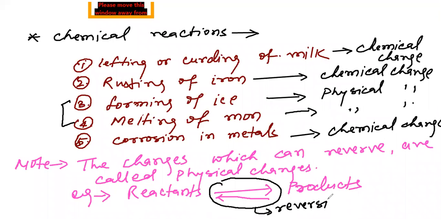The changes which can be reversed are called physical changes. Here two examples you have been given: forming of ice and melting of ice. These are the examples of physical changes.